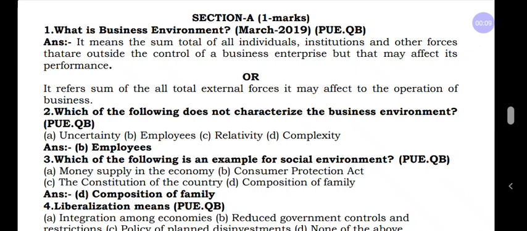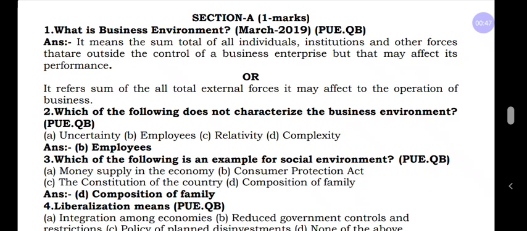Today in this class, I'm going to do the revision of chapter number 3, that is business environment. Before going for the revision, once again we should know the weightage, or the marks we can expect for the final examination. From chapter number 3, we can expect a total of 5 marks or else 7 marks. That is one 1-mark question, one 2-mark question and one 4-mark question, and as usual, one practical oriented question from chapter number 3.